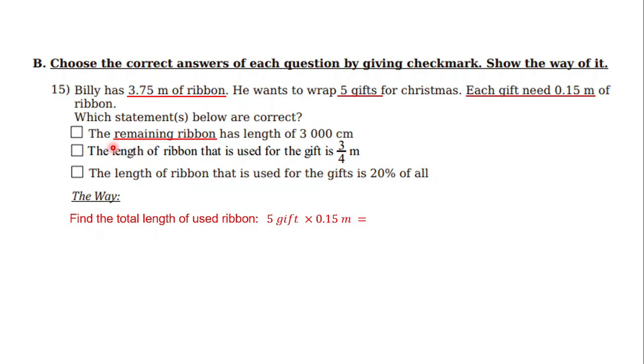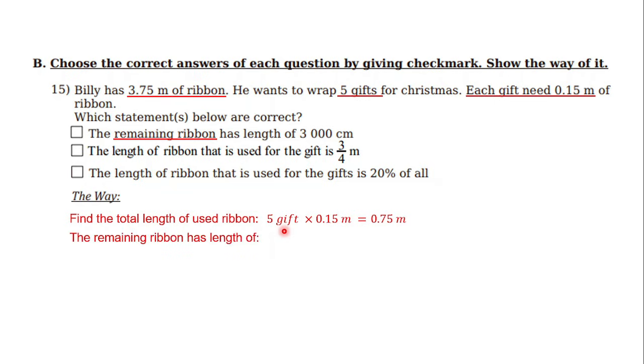How? In here, we can mention that it is 5 gifts, right? And each gift needs 0.15. What does each mean? Each means we have to multiply. So it is a multiplication problem. So 5 must be multiplied by 0.15. And I think you can find the answer after that. Just find the answer. And then, okay, good, 0.75 meters.